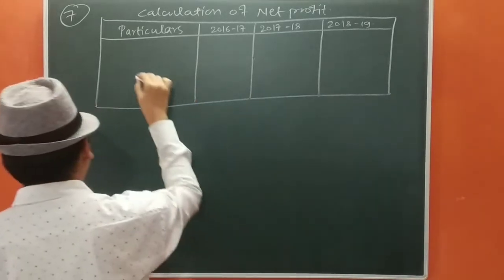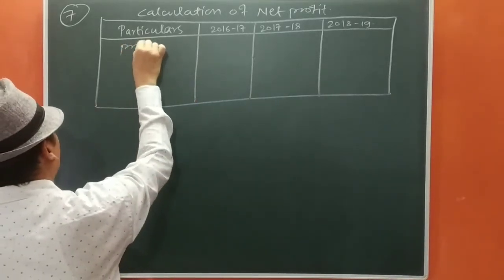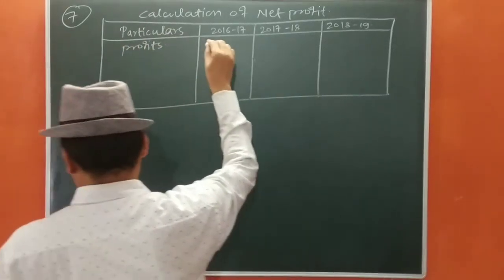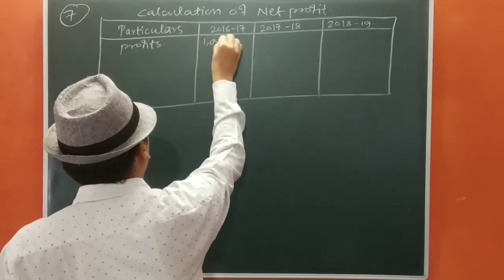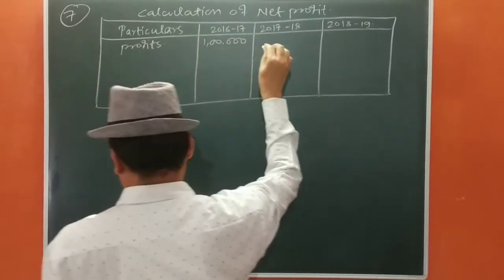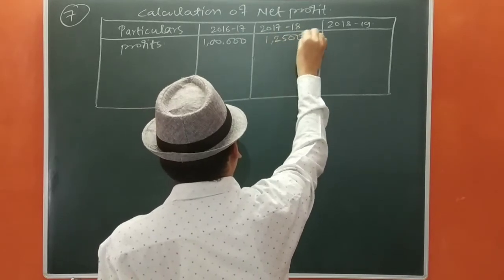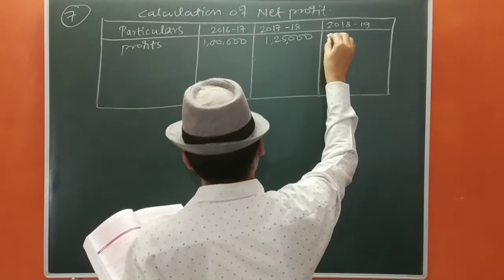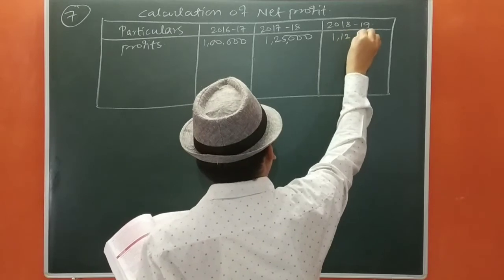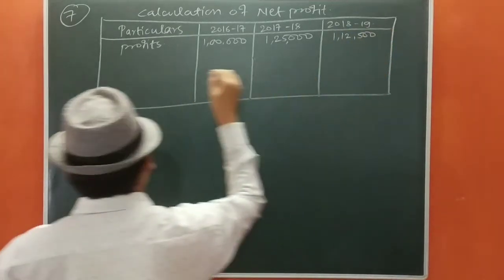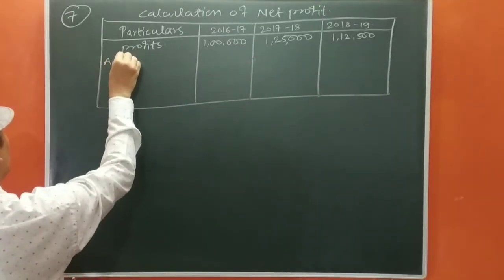So let us start. Profits given are 1 lakh, 1 lakh 25 thousand, and 1 lakh 12,500. Okay, we are going to add abnormal losses.